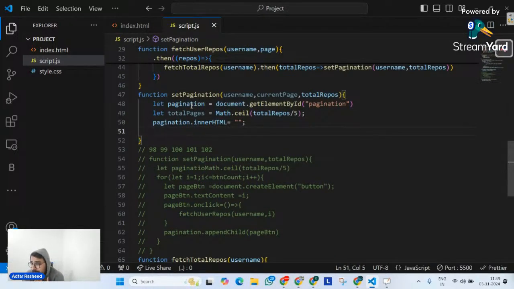Now we have to understand one small thing, which is that we have to create a range. This time, the pagination that I have to set is a little bit logical. It's not straightforward pagination. It's not like I will tell it to divide total repos by 5 and create that many buttons. No, that's not what I'm going to do. We have to create the start range and the end range: what the start page should be and what the end page should be, depending on what I'm clicking on. That's what it has to be, right?